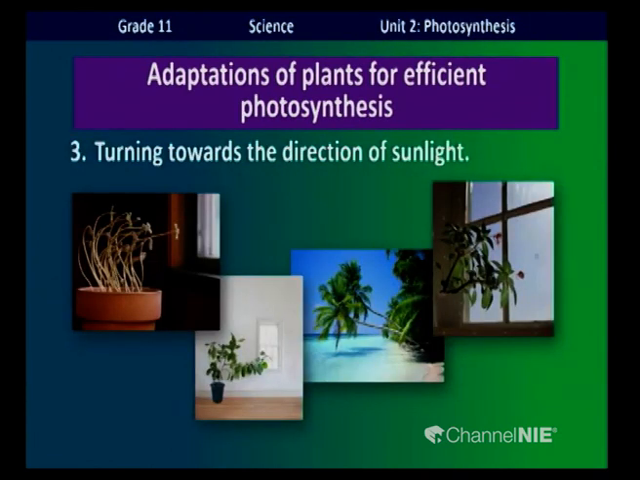Now what do these pictures say? Turning towards the direction of sunlight. You can see some indoor plants and outdoor plants. Both turn towards the direction of sunlight. That is to catch the maximum amount of sunlight, children.